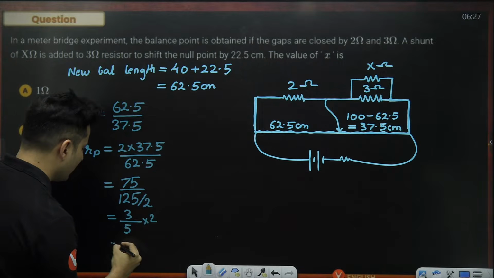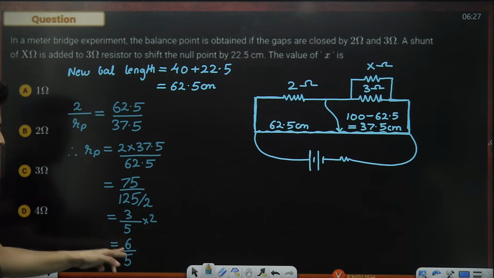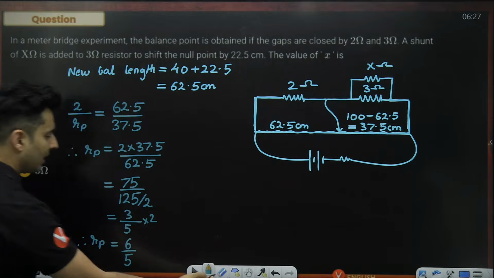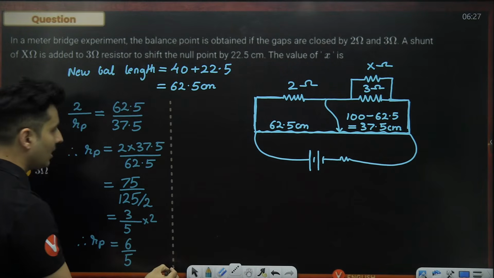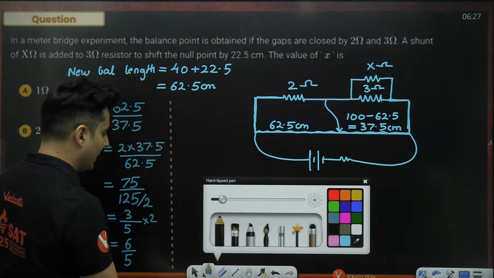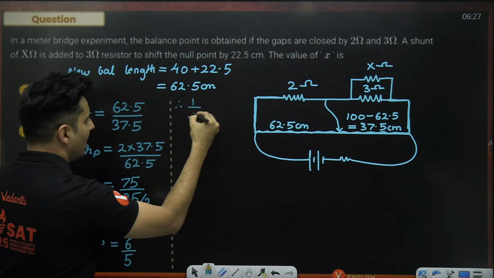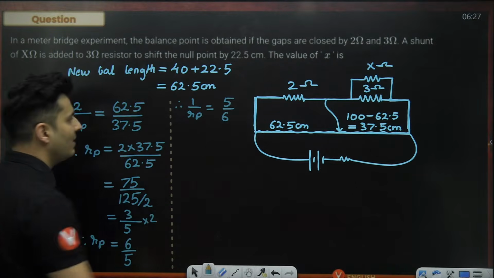So this will just become nothing but 6 divided by 5. That is your RP. But I do not want RP. I want, what do I want? I want X. So I have an idea. Take the reciprocal of it. So therefore, 1 by RP will be nothing but 5 divided by 6.